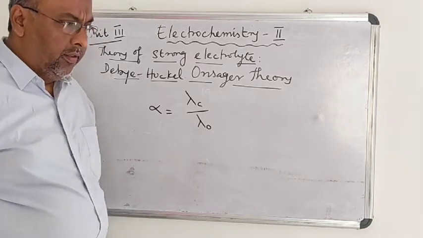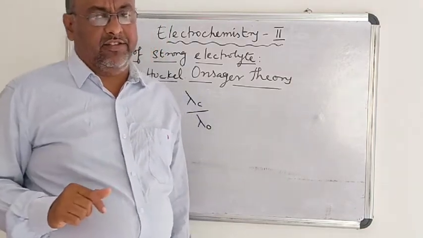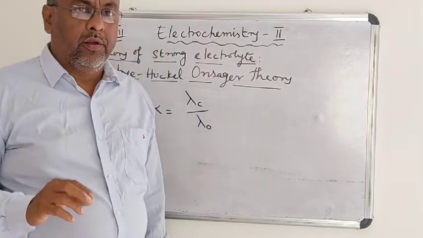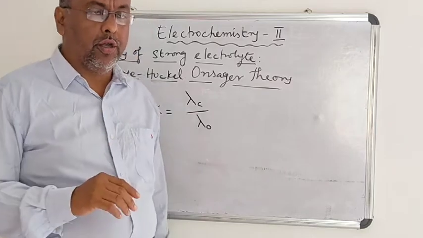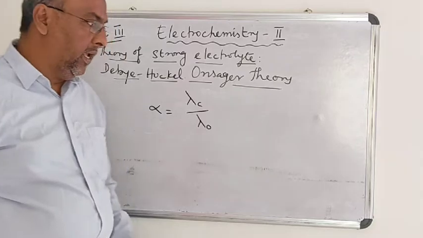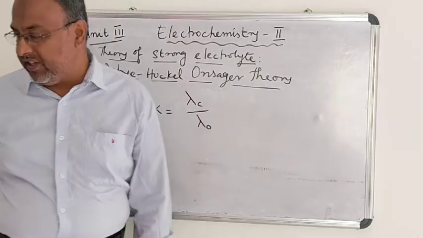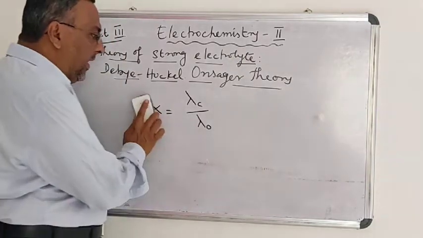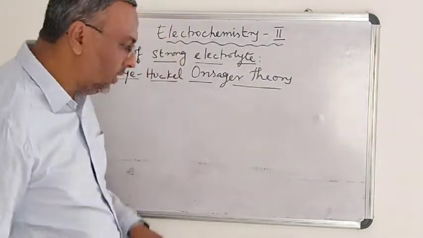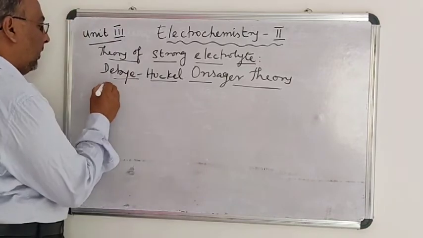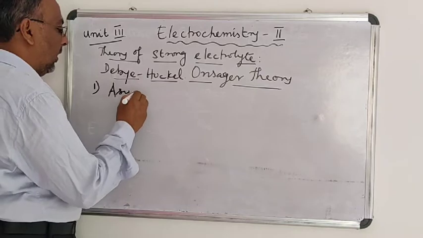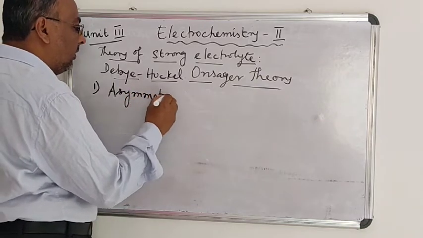Now, the decrease in the equivalent conductance with increase in concentration is due to some electronic effects operating. Usually, there are two electronic effects explained by Debye and Huckel. The first effect is the asymmetry effect.